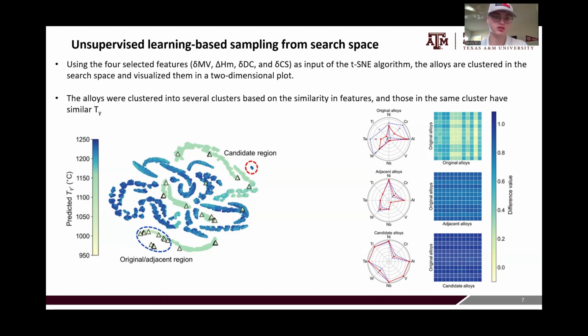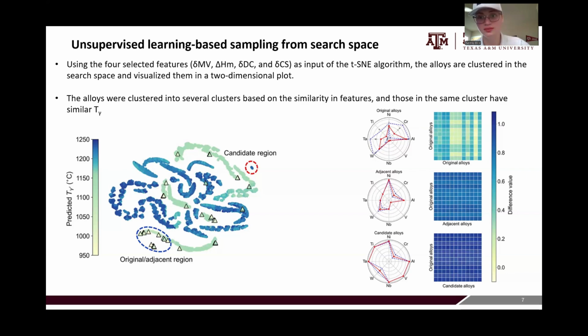And if you look at the clusters on the figure on the left, you can see that there are in fact distinct regions of clustering with regards to the similarity in the features. And we can see that if we look at this candidate region very far out on its own, it is this single region of dark blue points, which has the highest solvus temperature. And these compositions are similar to each other, but yet different from the training data. The training data is marked by the orange triangles. So if we didn't do clustering, most likely we would only be able to interpolate around where these triangles are, and we wouldn't be able to extrapolate out into this unknown region.